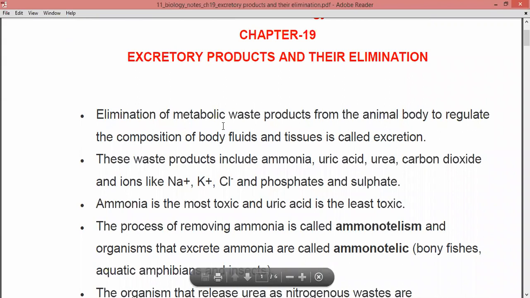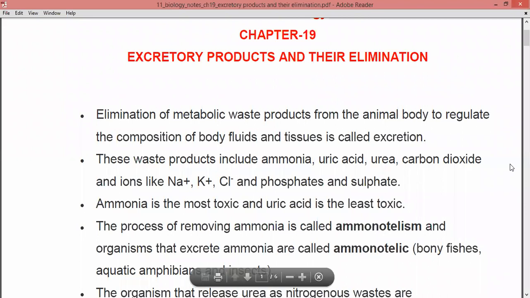So, elimination of metabolic waste products from the animal body to regulate the composition of body fluids and tissue is called excretion. So when the removal of the metabolic waste products occurs from your body or any animal's body for regulating the composition of the body fluids, the body fluids and the tissues should be maintained, right? So your body is eliminating the waste products, and that process through which the elimination or removal of those waste products takes place is known as excretion.